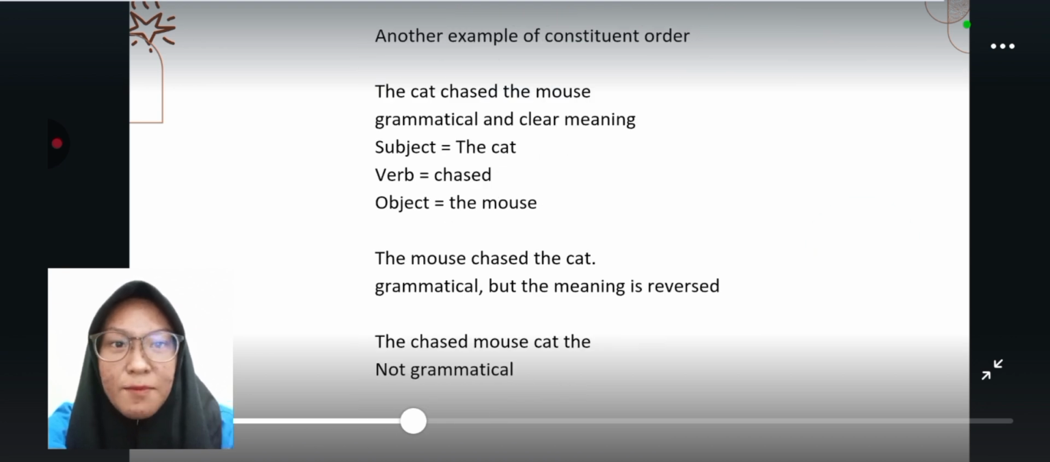Here is another example of constituent order. The cat chased the mouse. It's grammatical and has a clear meaning. The subject, the cat; verb, chase; object, the mouse. The mouse chased the cat is grammatical, but the meaning is reversed. The chase mouse cat the is not grammatical.